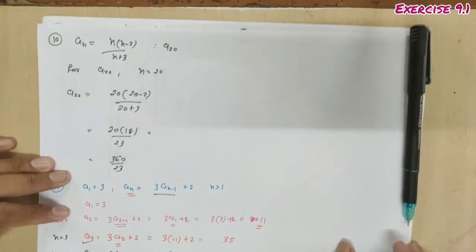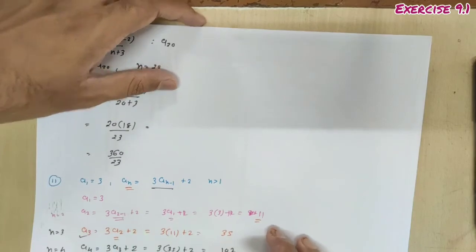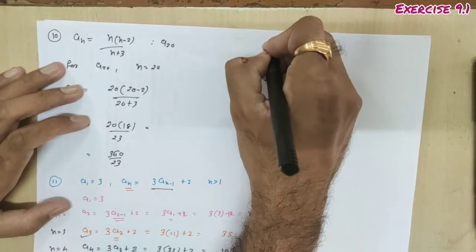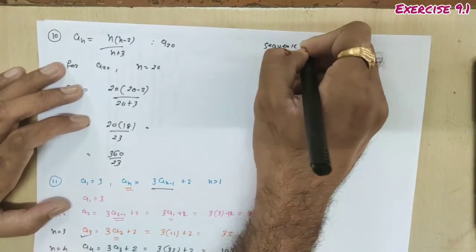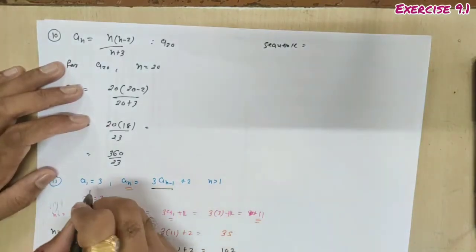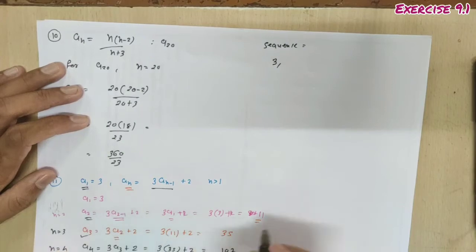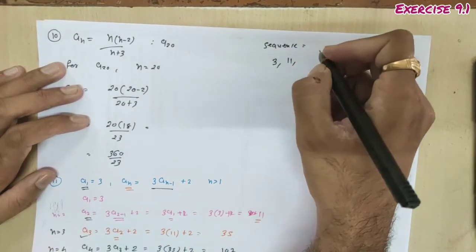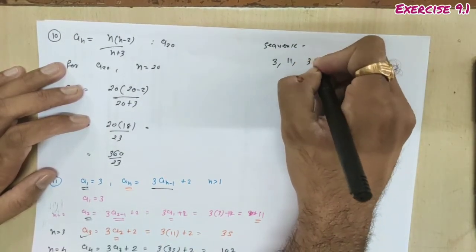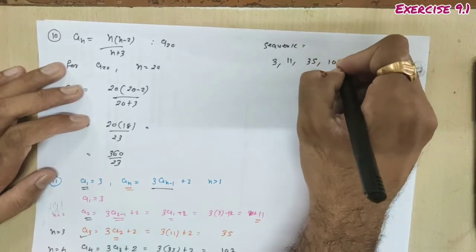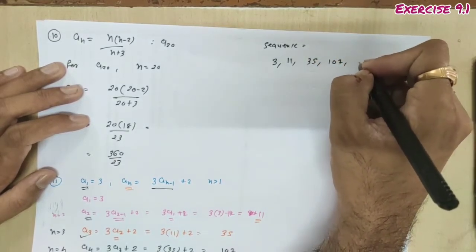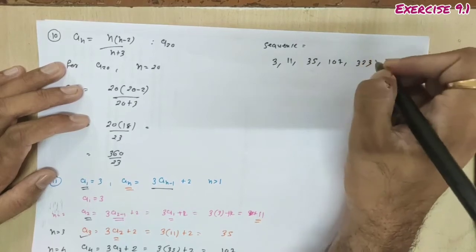So the first 5 terms of the sequence are: first term 3, second term 11, third term 35, fourth term 107, and fifth term 323.